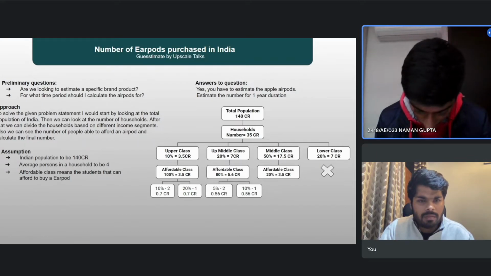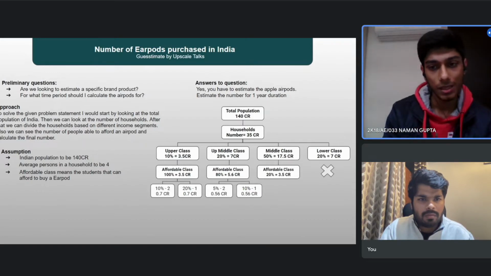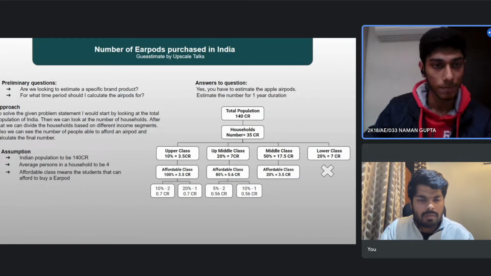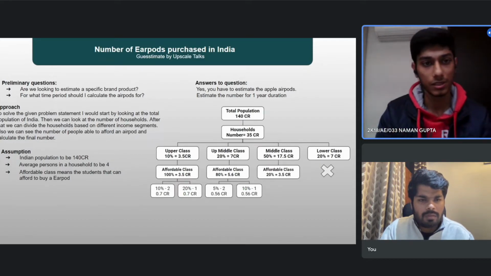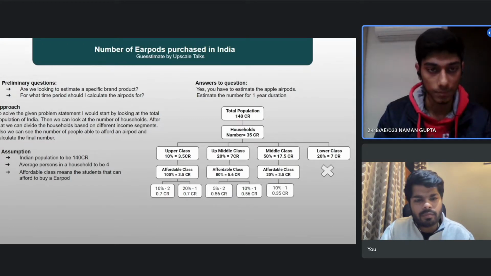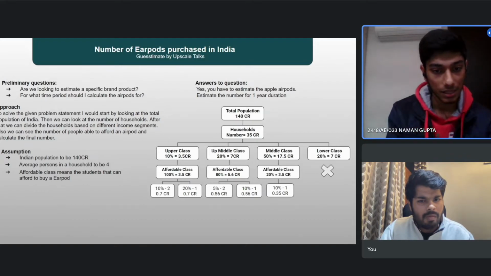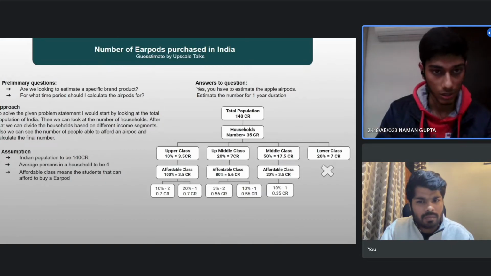And now we can look at the middle class segment. In the middle class, I'm assuming that there won't be many households purchasing two or three products. So I'm assuming only 10% of these households will be purchasing one product. So that value comes out to be 0.35 crore. These are the different numbers of AirPods purchased by the households. So now we can sum it up and see the total number.